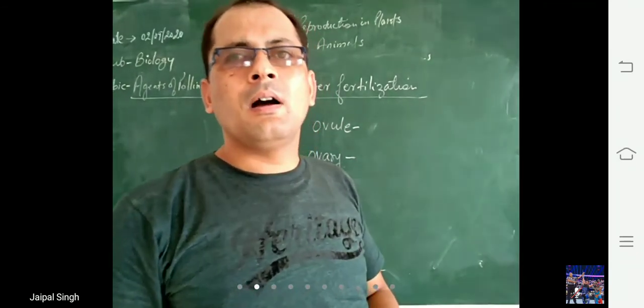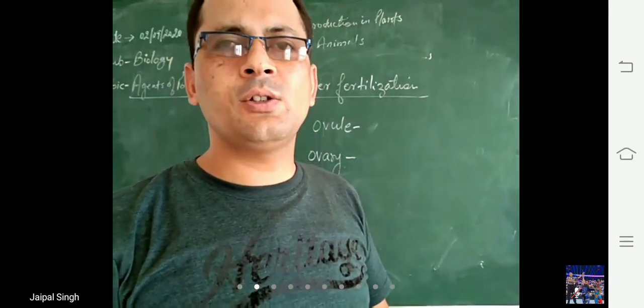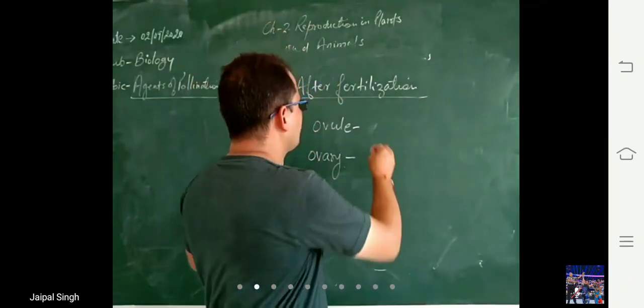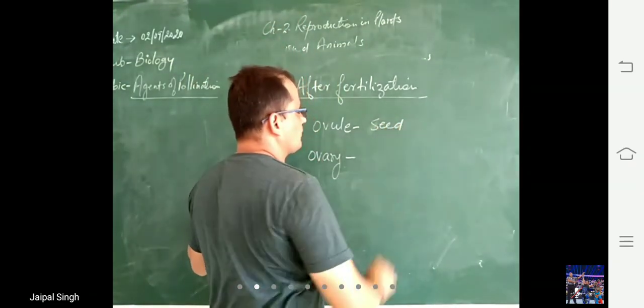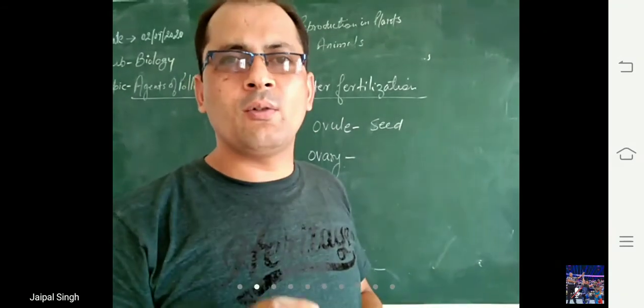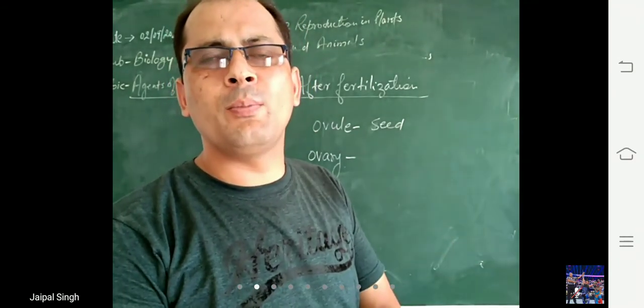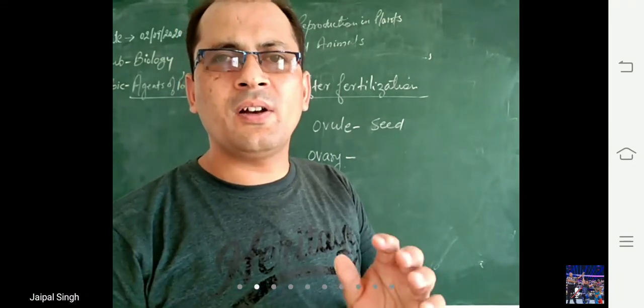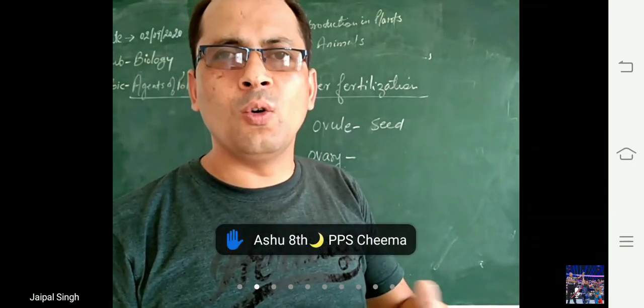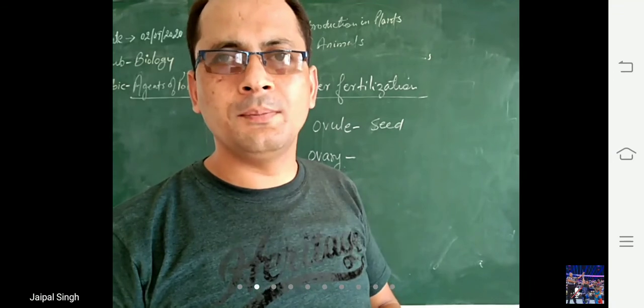The ovule after fertilization changes to seed. It is a very important question. These types of questions come in your competitive exams. After fertilization, what happens to the ovule or the ovary?